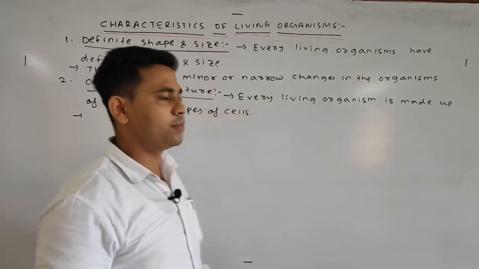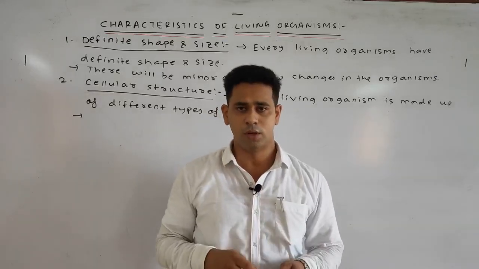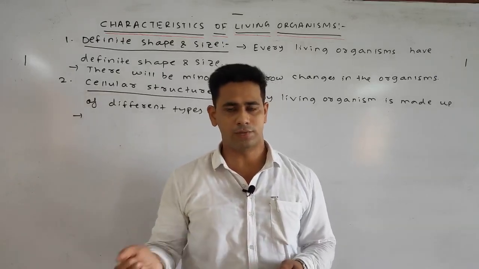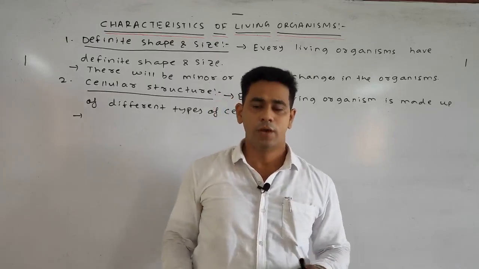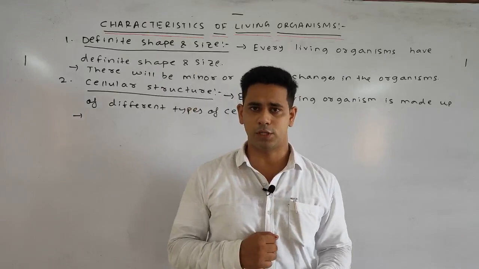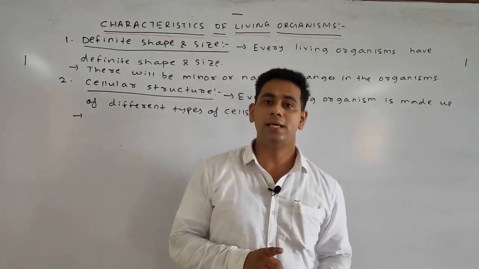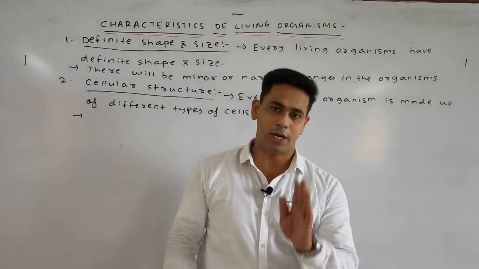Such as we have cardiac cells in the case of the circulatory system, hepatic cells in the case of the liver, kidney cells, and RBC, or red blood cells, for the formation of the blood. So various types of cells are present, but the main thing is every living organism is made up of cells.